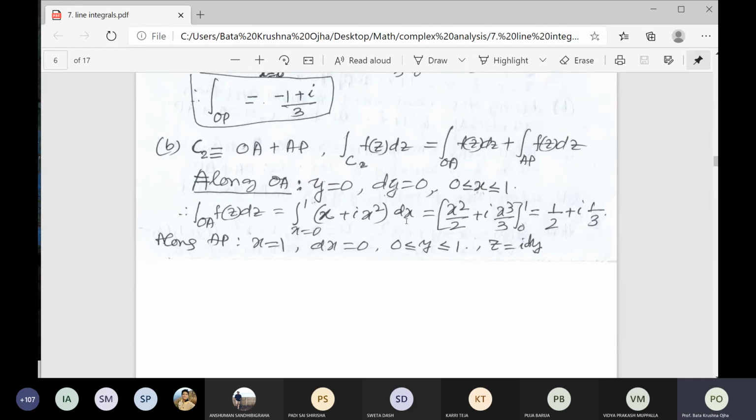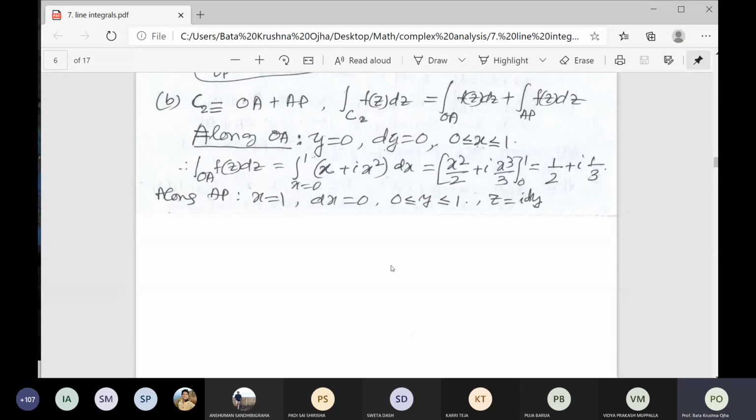Since dy is equal to 0, only dx. After integration, the integral of x square is x cube by 3. Upper and lower limit, we will get this result. Please do it. Everybody should do it.